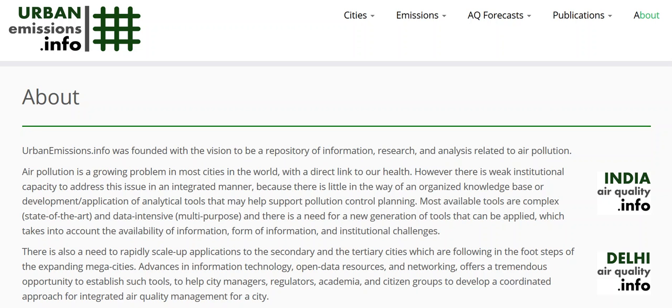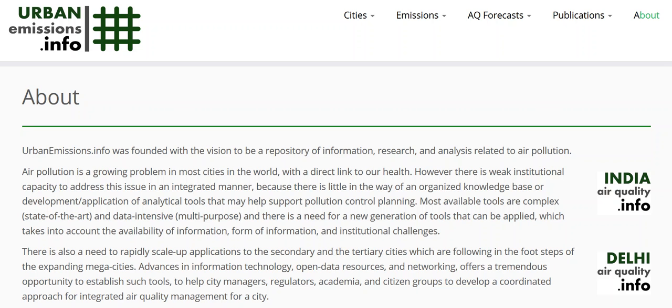Urban Emissions is an independent research group. We are based in India. We do number crunching on air pollution. So in that process, we look at emissions, pollution, health impacts in various forms, and how to integrate all this information to support policy relevant discussions, public awareness activities, and various groups in multiple fashions for doing some integrated air